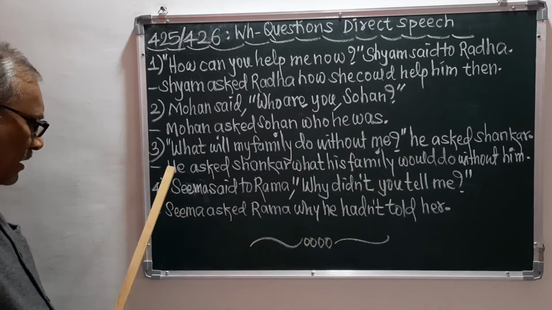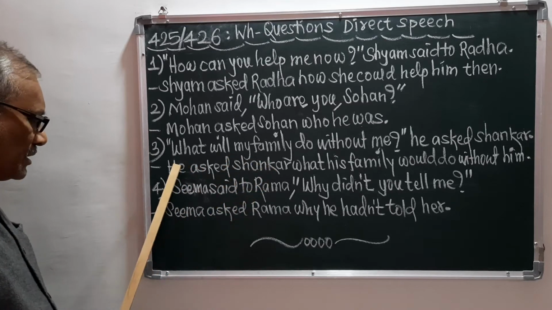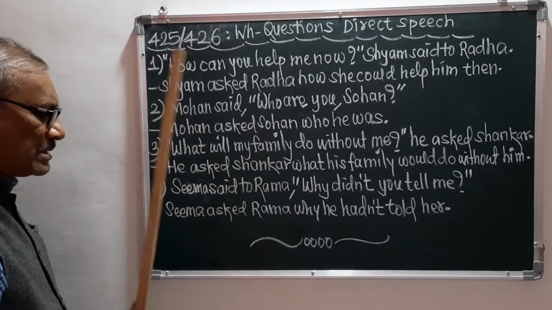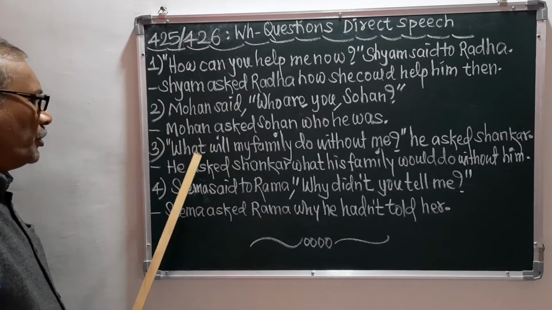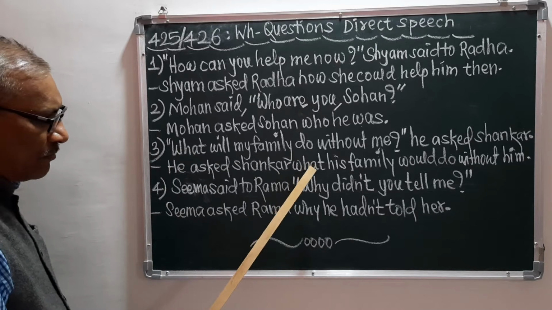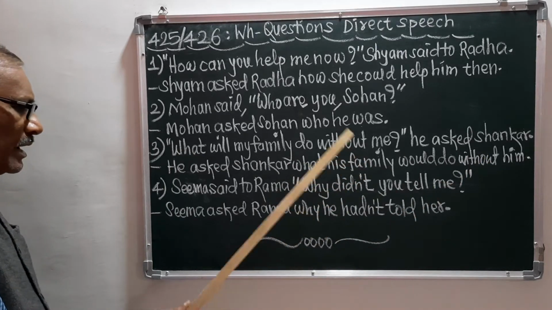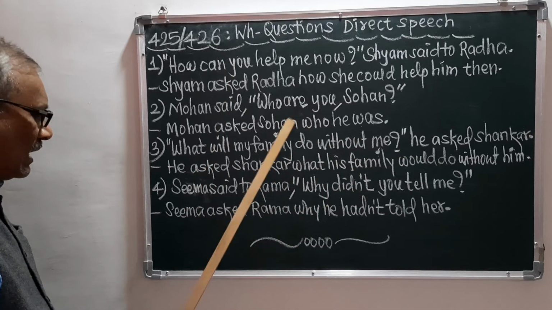Always we should take the reporting verb part in the beginning, and then with the conjunction we should join the direct speech, making it indirect. We should always do it like this.